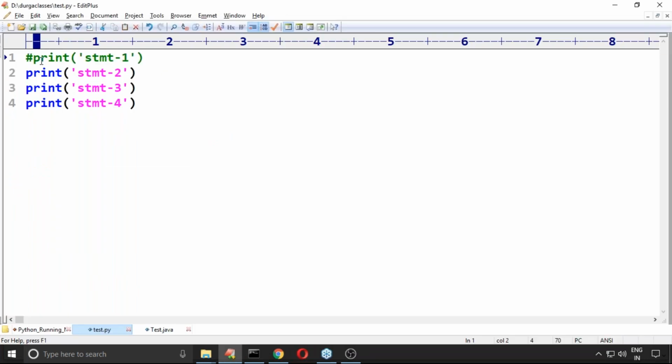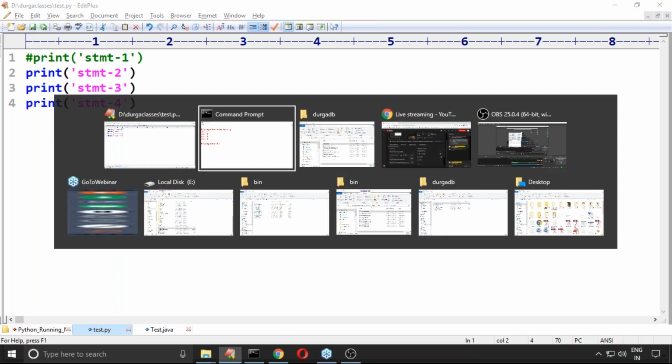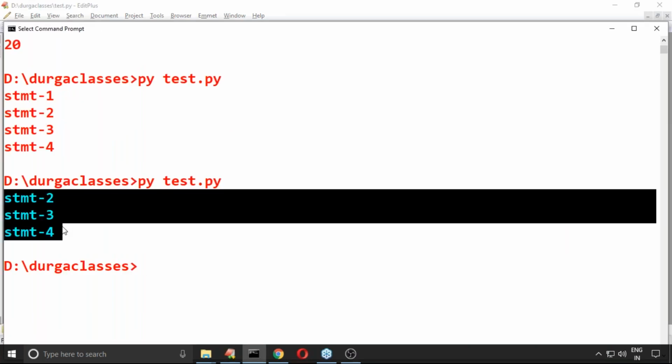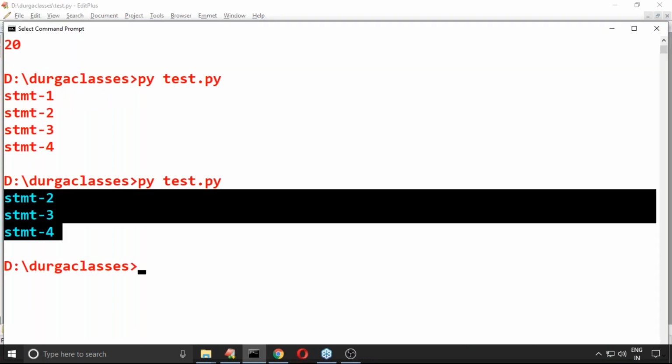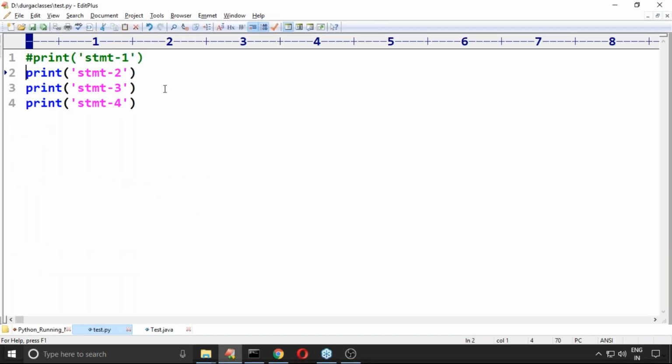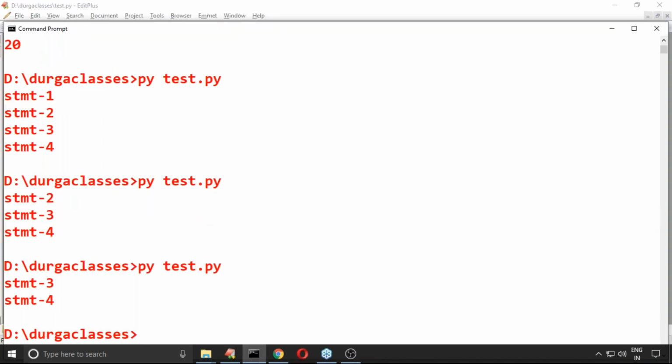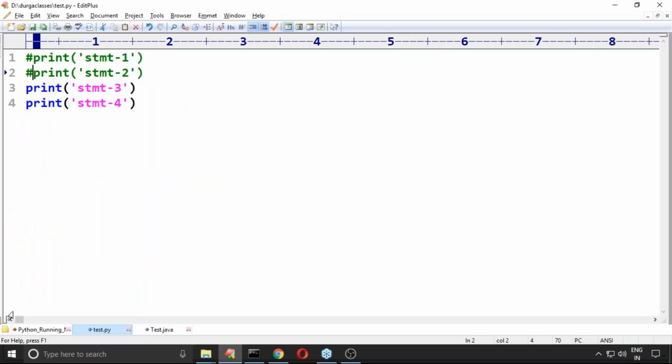If I comment the first line, only 2 3 4 is printed. Why is the first one not printed? Just because it is treated as a comment. Suppose I want to comment the second line also. No problem, then only statement 3 and statement 4, two lines, by default we are going to get. Clear?